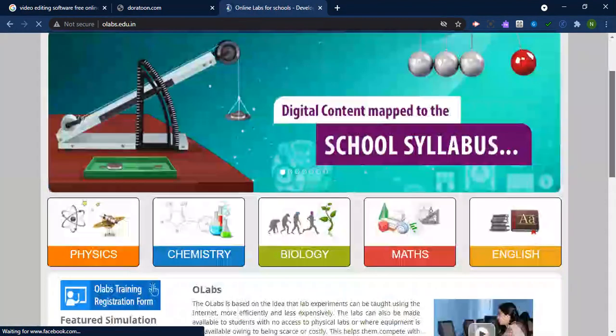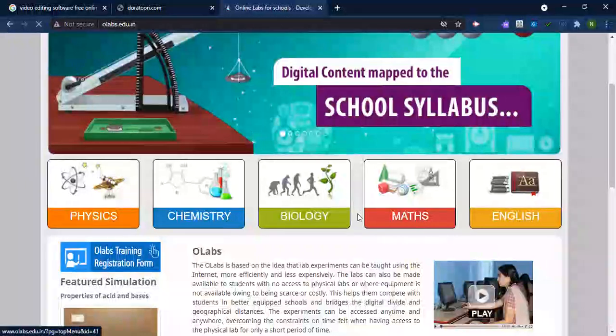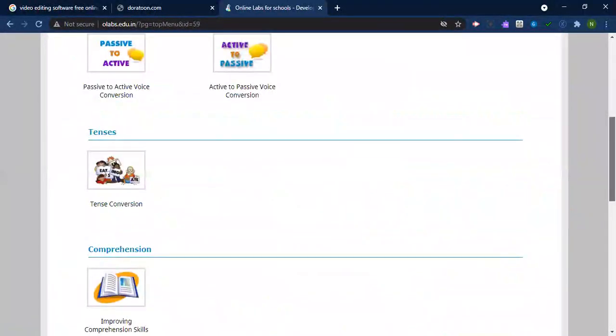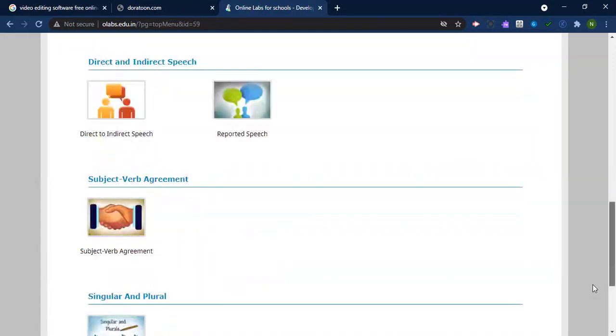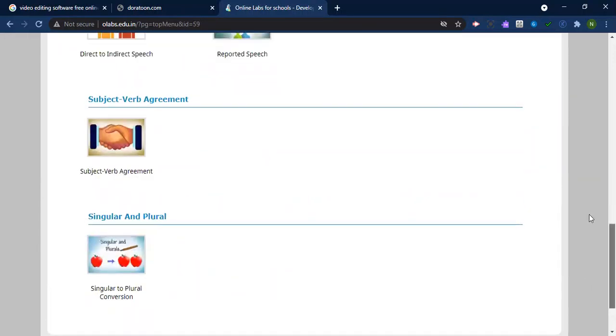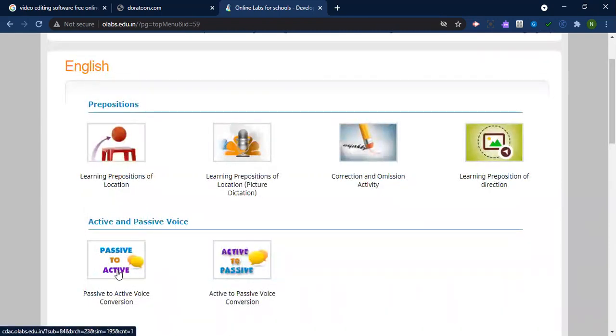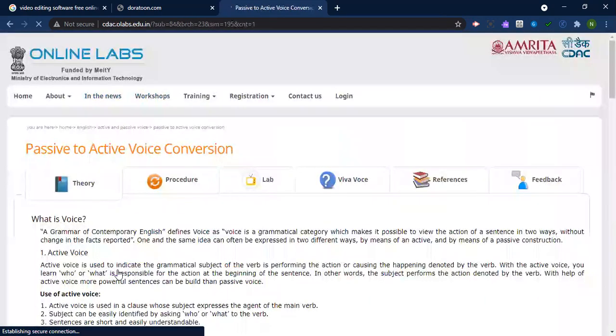If you want to conduct an experiment regarding English, you can go to this English also. You have various topics over here: active and passive voice, tenses, direct and indirect speech, subject verb agreement, whatever you want. Conversion also, you can just go over here, and the theory behind everything is given over here.